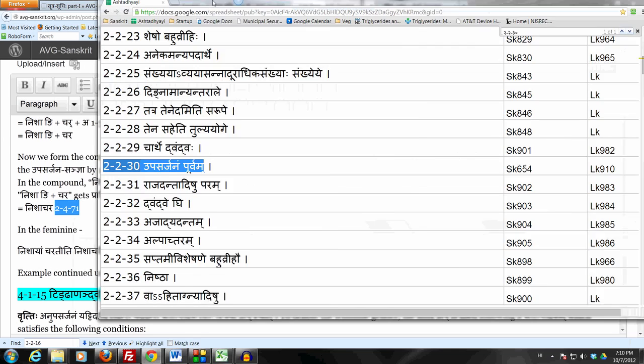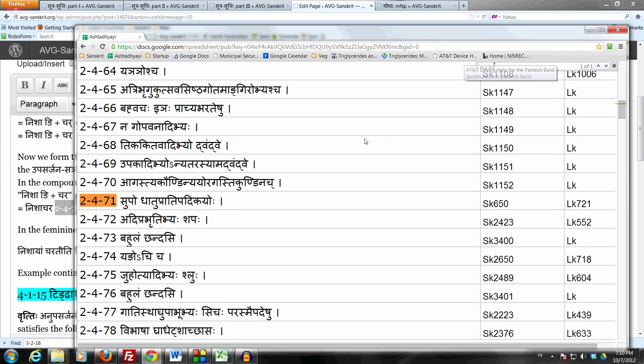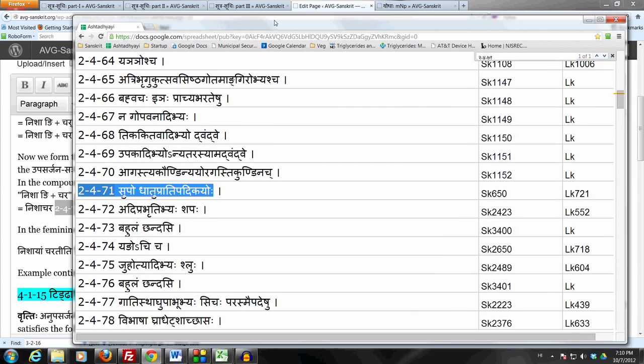It's an adjective. If you go in the masculine, we can say nishacharaha rakshasaha, someone who roams around at night. That night is the location, in this case a time location of the action, time in which the action takes place. Could be time or could be a place. In this case it's the time.